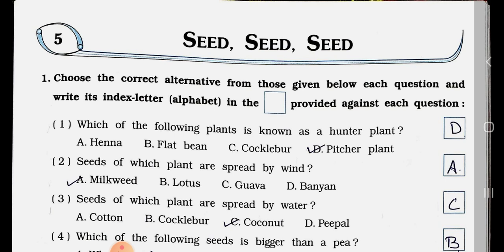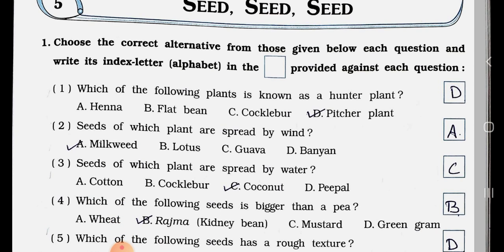Today we'll see Looking Around workbook, standard 5th, chapter number 5. Chapter name is Seed, Seed, Seed. See the main one. Choose the correct alternative from those given below each question and write its index letter alphabet in the box provided against each question. See the question number 1.